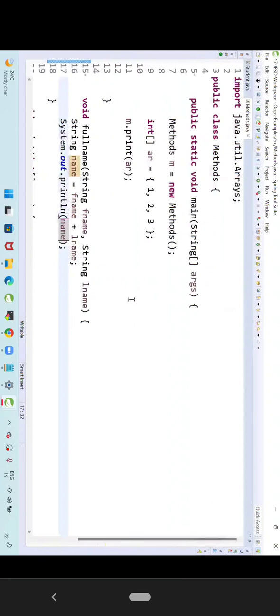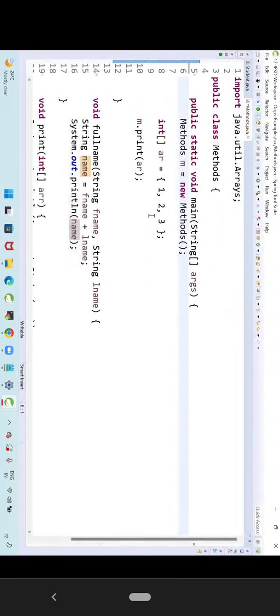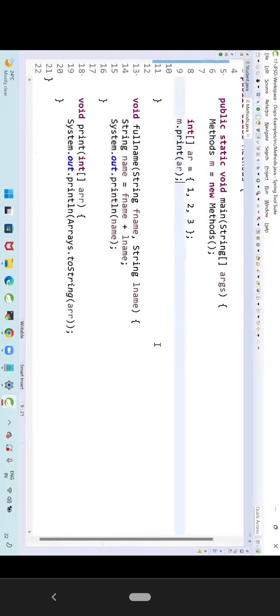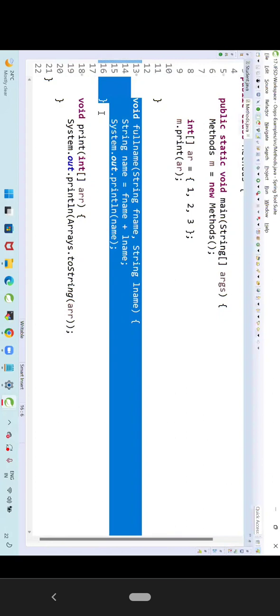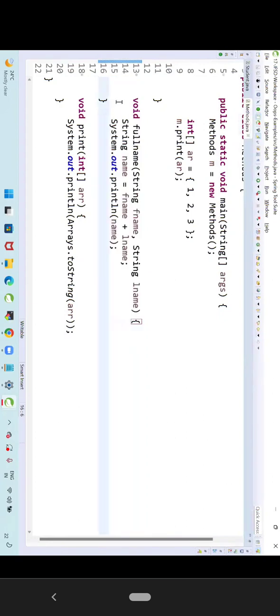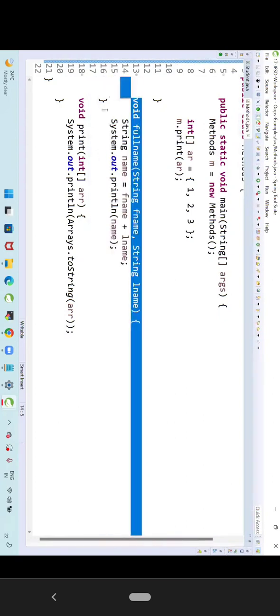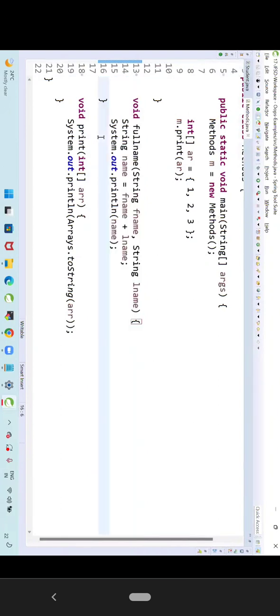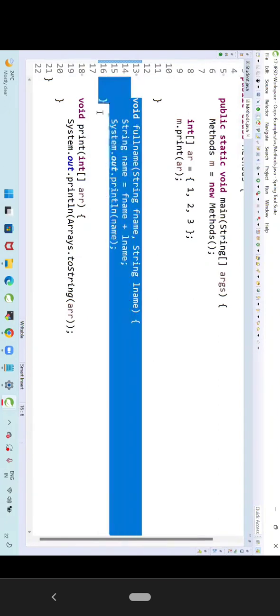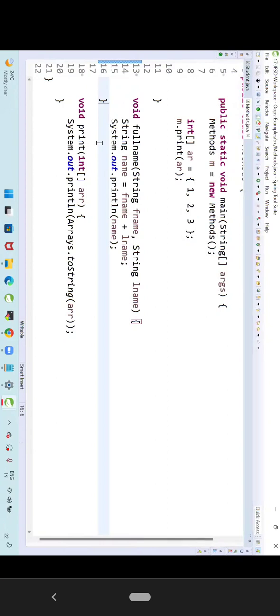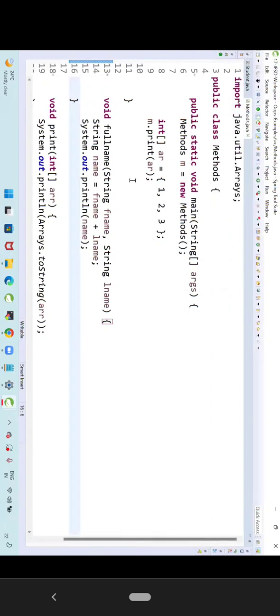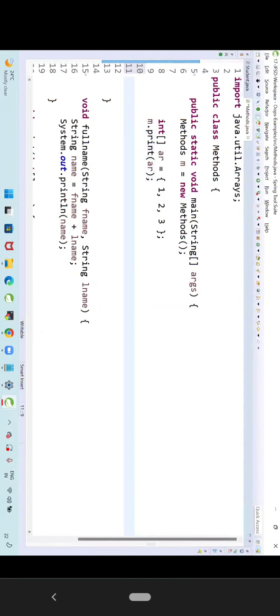Now, when I run this program, what is the output I am going to get? Only 1, 2, 3. Why only 1, 2, 3? Only the print method will be called. What about this method? It will not be executed. Why will this method not be executed? We are not calling it. Can you tell me how to call this method now?